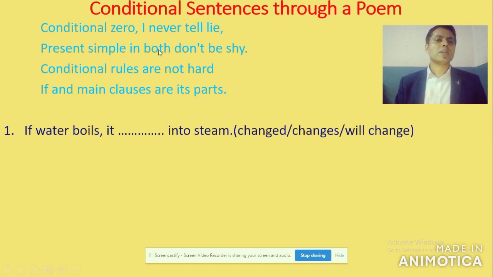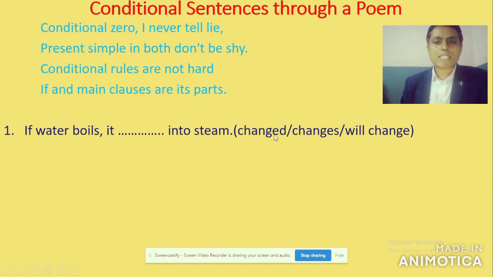And present simple in both, don't be shy, means here before this comma is the if clause, and after this comma is the main clause. We can find both. And we will have present simple in both. Here, if water boils, boils is simple present, verb 1. And here as well you must have simple present.